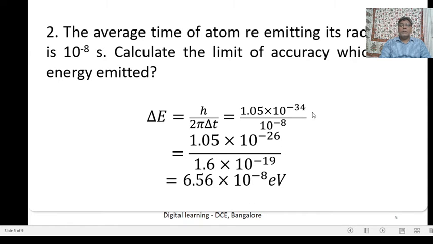So the value is 6.56 into 10 to the power of minus 8, but actually this value is in joule. That joule is converted into electron volt by dividing by 1.6 into 10 to the power of minus 19. Therefore the uncertainty in energy is 6.56 into 10 to the power of minus 8 electron volt.